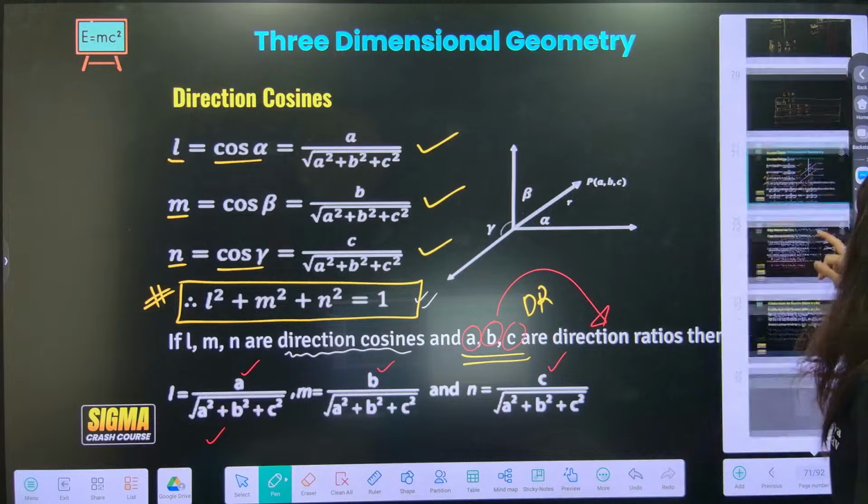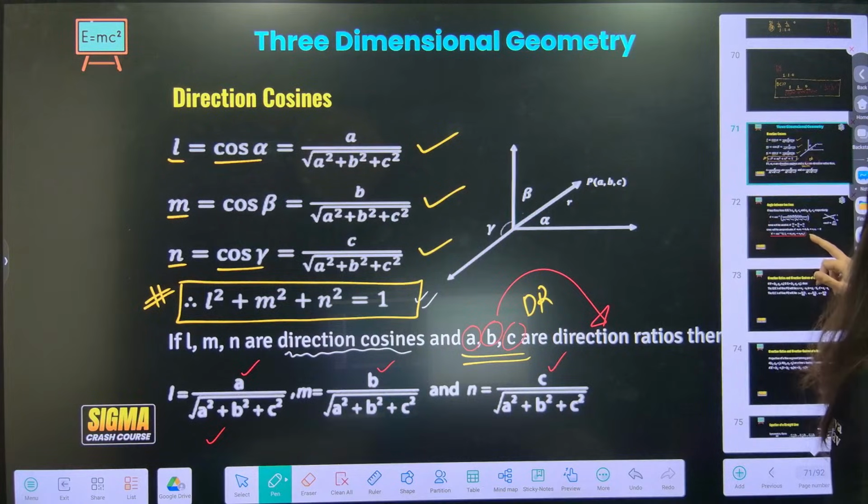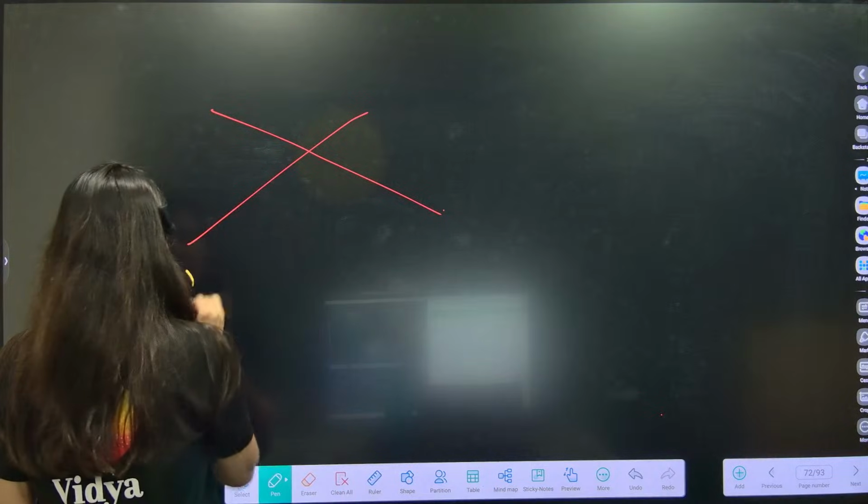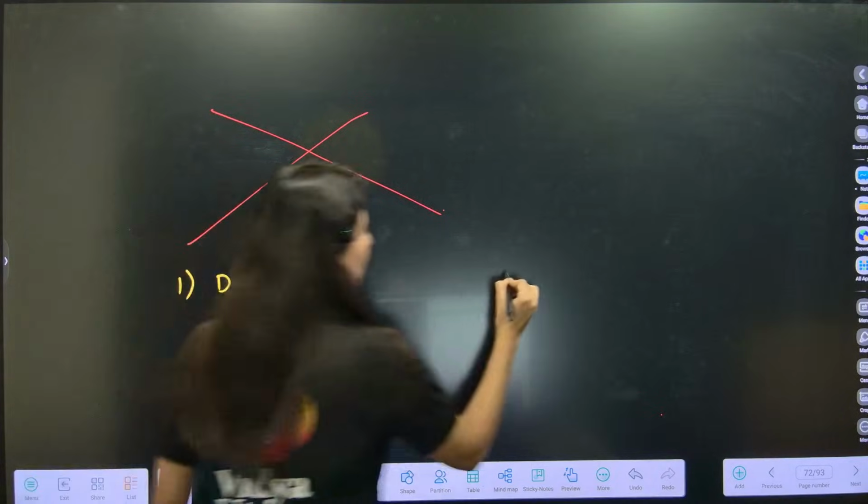Now you know the concept of DCs and DRs. So now once you have DC and DR with you, you can find the angle between two lines, using DC and using DR.